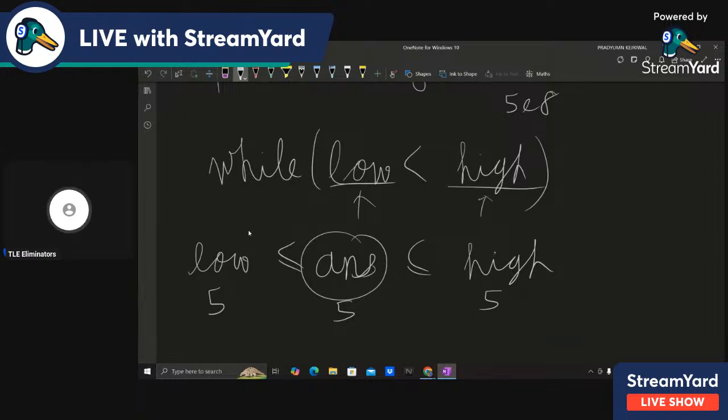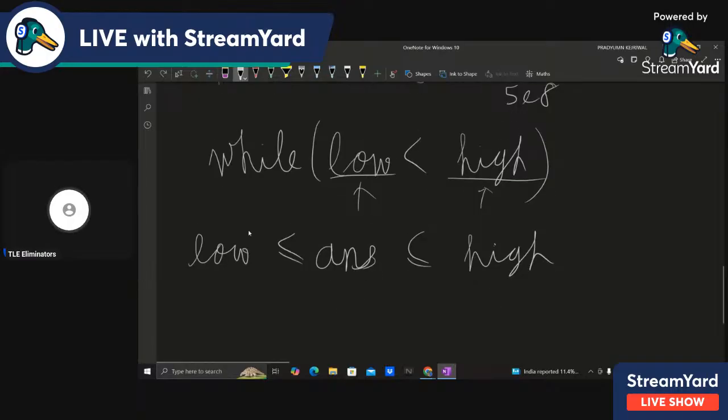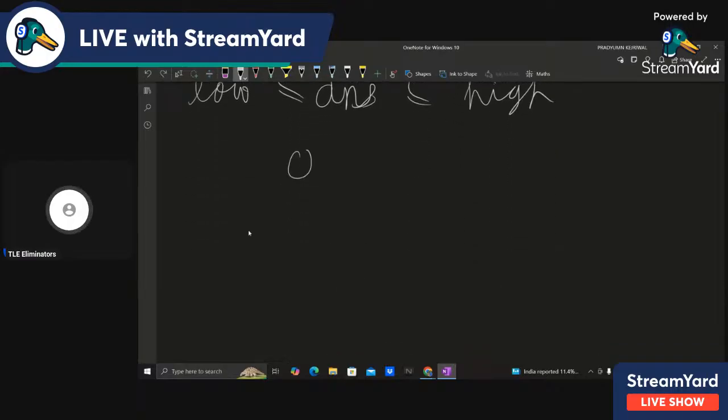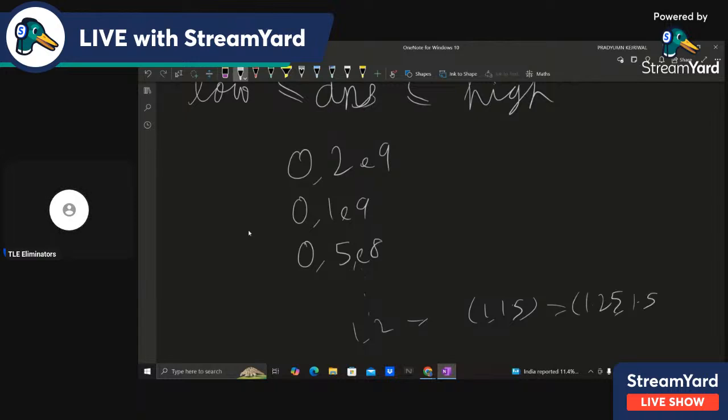But while binary searching in decimals, you never actually reach a particular answer. Let's say initially you have a range of 0 to 2e9. Then the range becomes 0 to 1e9, it becomes half, then 0 to 5e8, and so on. Let's say 1 to 2, then 1 to 1.5, then 1.25 to 1.5, and so on.